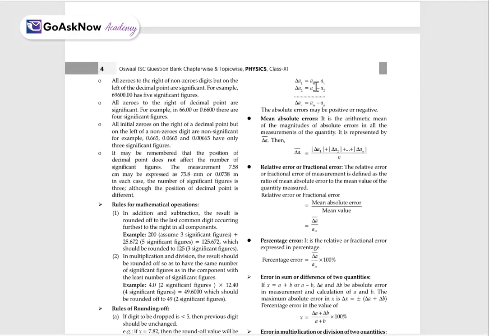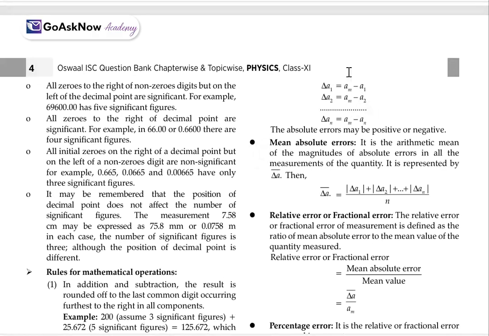Then delta A1 will be equal to AM minus A1, and delta A2 is equal to AM minus A2. So the absolute error may be positive or negative. We cannot define it as only positive or only negative. It might be positive, might be negative.